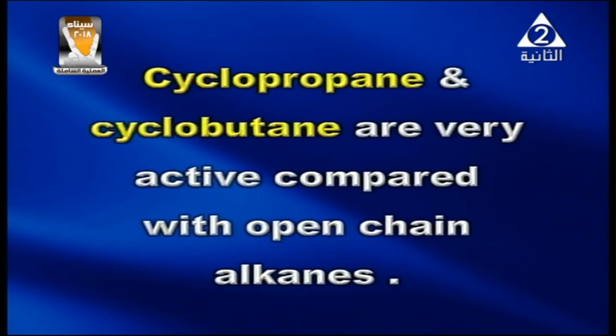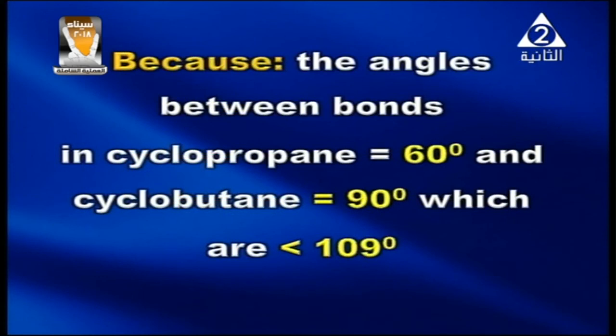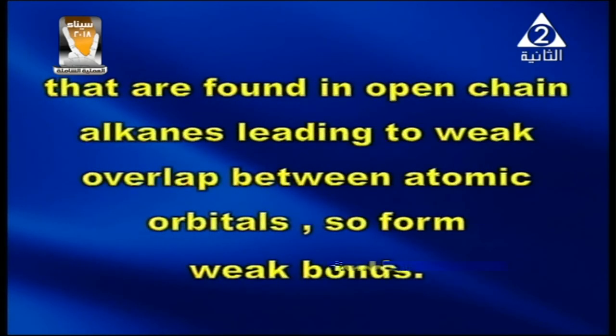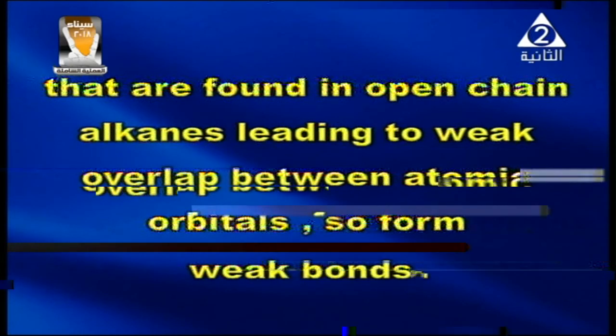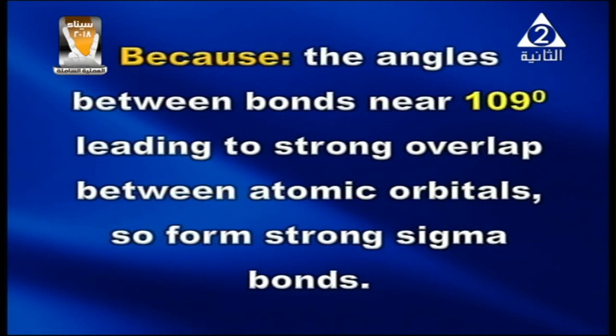Cyclopropane and cyclobutane are very active compounds compared with the open chain alkanes because the angles between the bonds in cyclopropane equal 60 degrees and in cyclobutane equal 90 degrees, which are less than 109 degrees, which is found in open chain alkanes, so leading to orbitals that do not form strong sigma bonds.